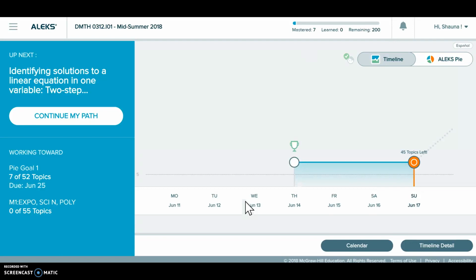So once you're here and you get into ALEKS, you're going to do the tutorial, and then from the tutorial, you're going to take what we call an initial knowledge check. And on this initial knowledge check, you need to do your best. Use your calculator, of course, use paper and pencil, but do not use any other resources when you do your initial knowledge check. Because if you get help with that initial knowledge check, it's just going to make you come back later on and do it again once you take some of the little progress quizzes. So you need to go ahead and spend the time.